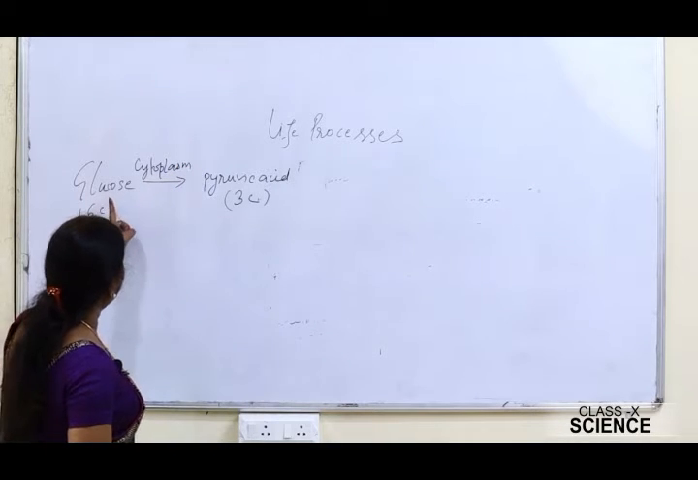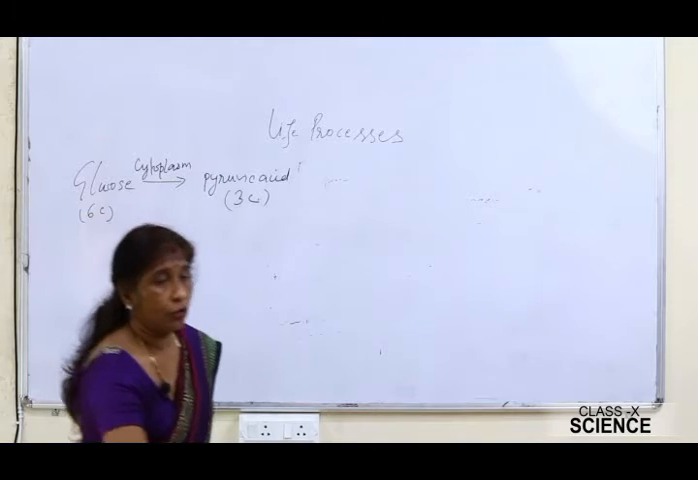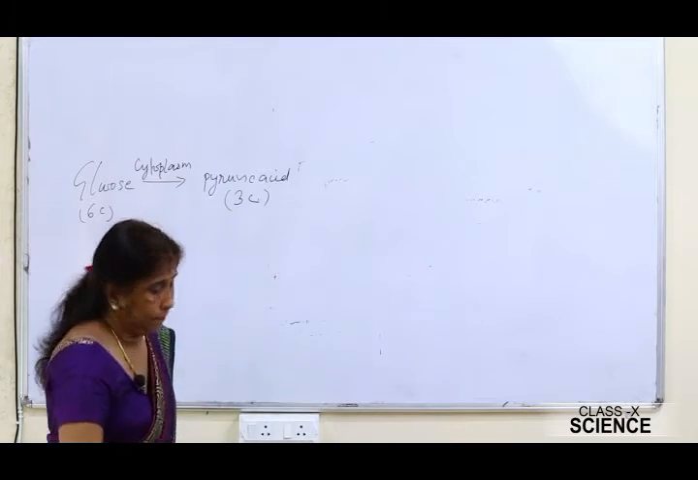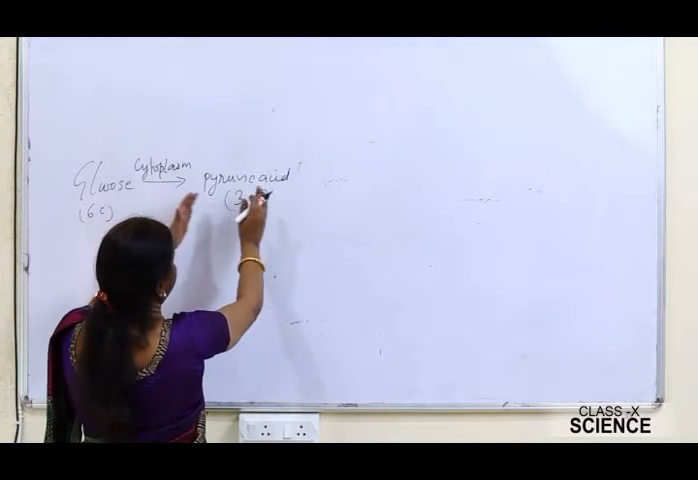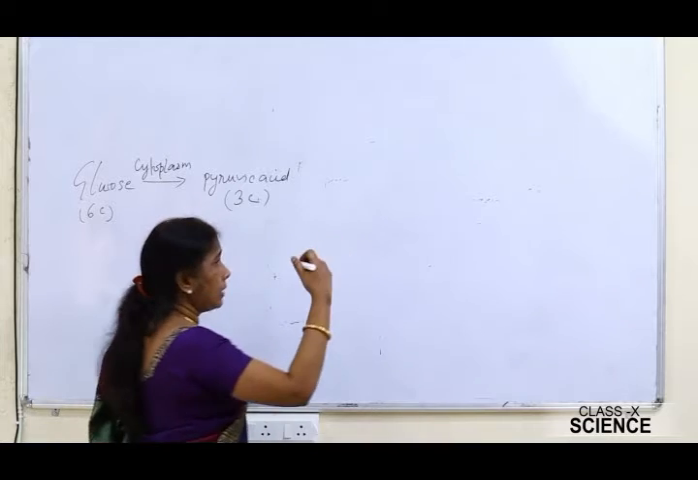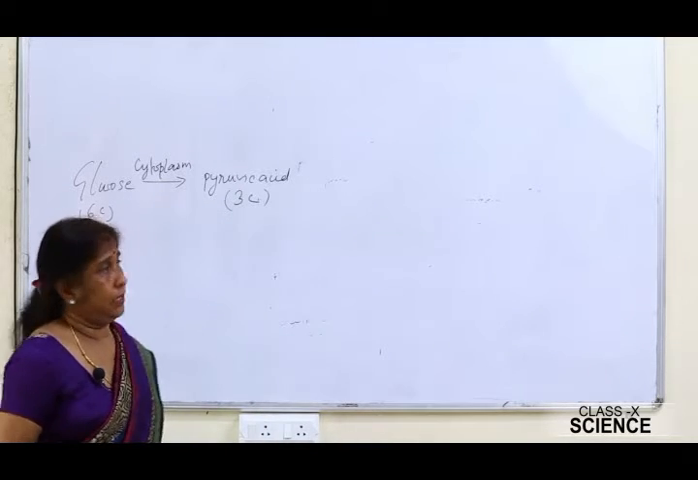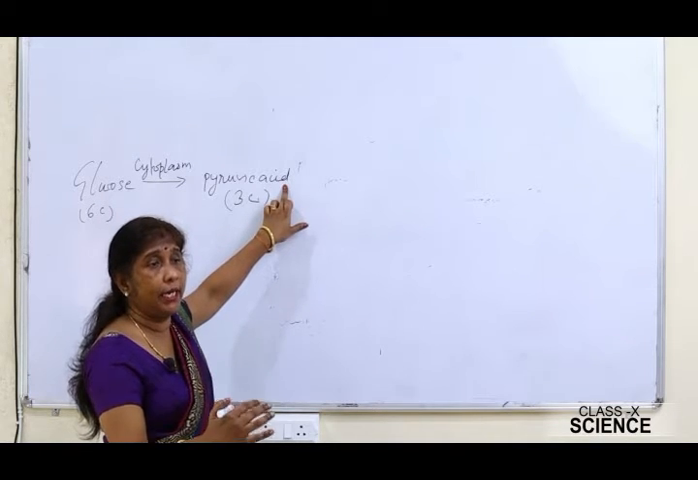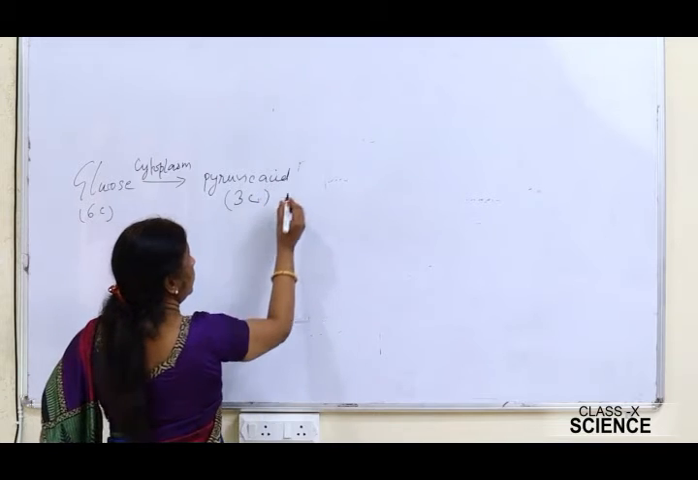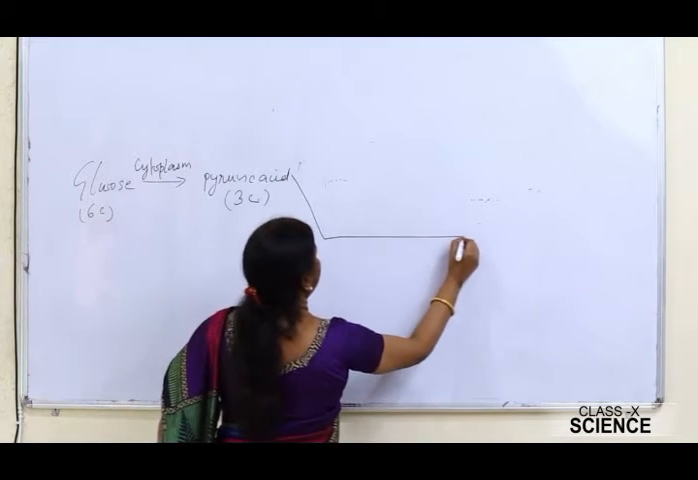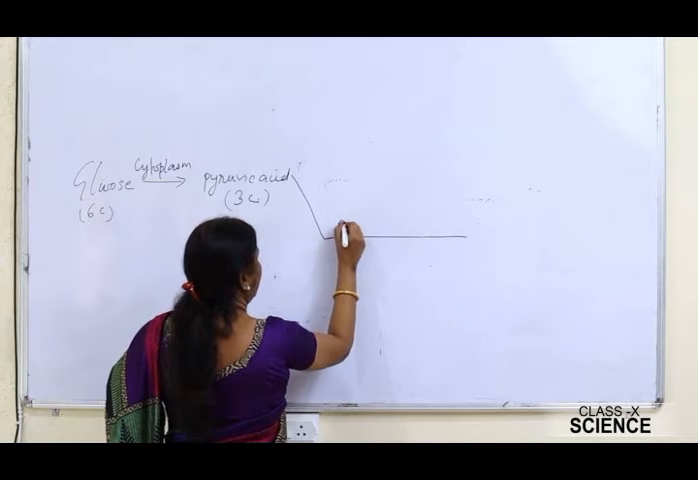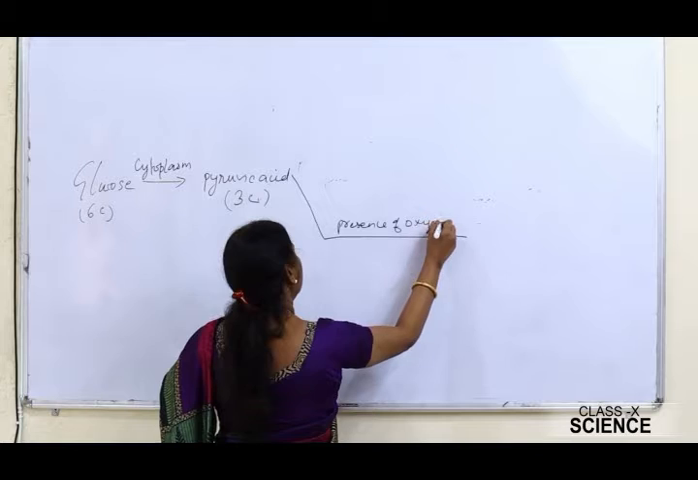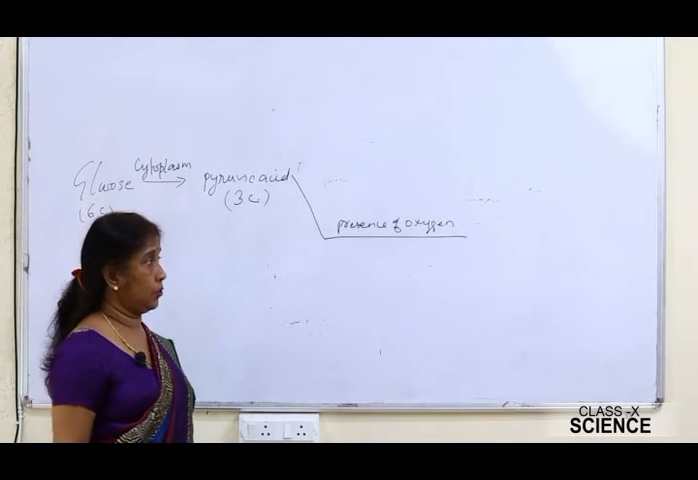The process of breakdown of glucose into pyruvic acid is also called glycolysis. After the glucose has been converted into pyruvic acid, there are two possibilities. If an organism is respiring in the presence of oxygen, how will the breakdown of pyruvic acid take place?